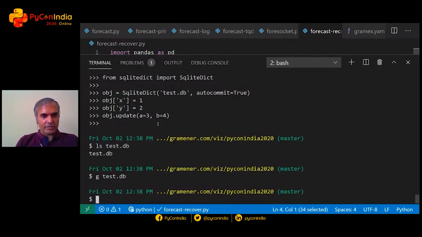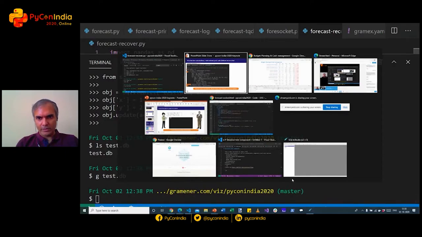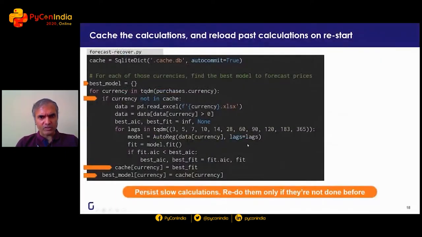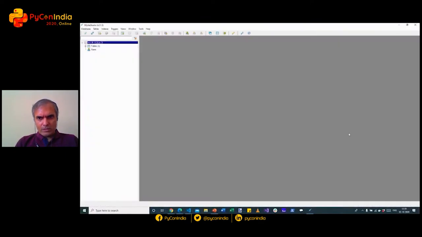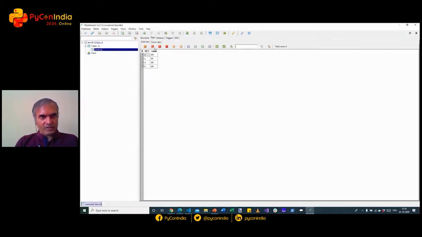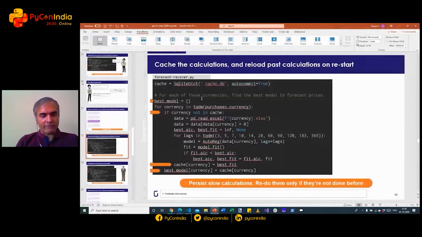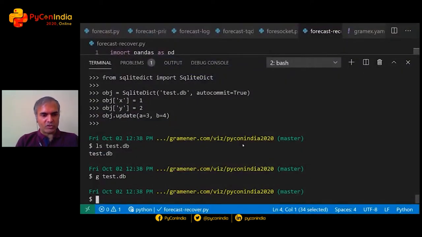And this test.db actually contains exactly the same contents that I had. Now, you could instead store this in a database. I suspect the data is too small for you to see and I'm not able to make the screen bigger, but just recognize that this is a SQLite editor where I'm seeing the values in a pickled form. As long as the content that you have is pickleable, SQLite Dict will be able to store it.